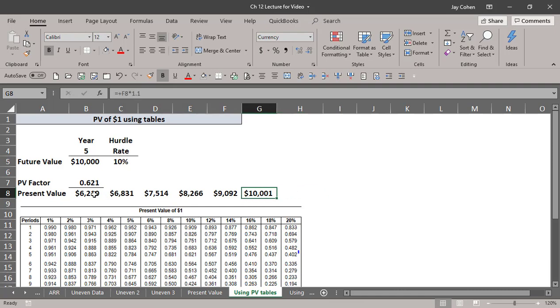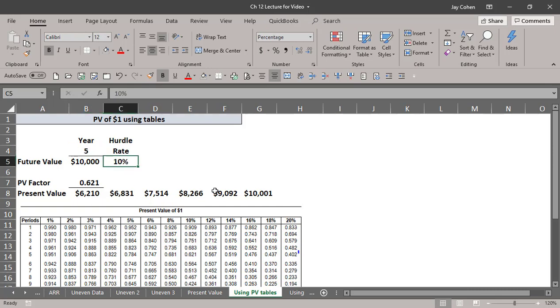So if I get that today, and I accrue 10% on my money per year, at the end of year 5, I will get my $10,000, and I will have earned my 10%. So the question is, what's the most you would pay today? I would pay $62.10 today. If I pay $62.10 today, and you give me back $10,000 at the end of year 5, I will have earned 10%.